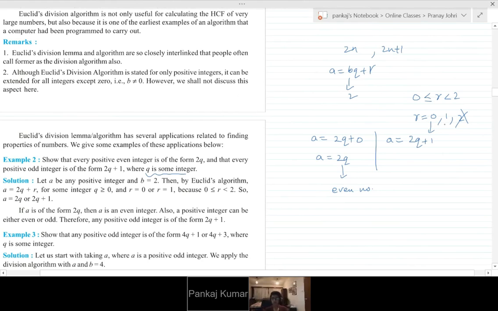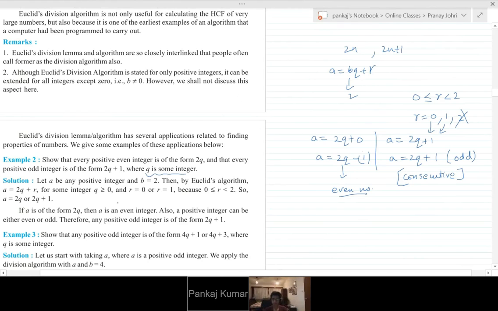Now what is the second part of that? 2q plus 1, taking this. If 2q is an even number, which we have already proved in the first part, then just adding 1 to 2q would automatically be an odd number. This is the consecutive number basically. So it automatically becomes an odd number.